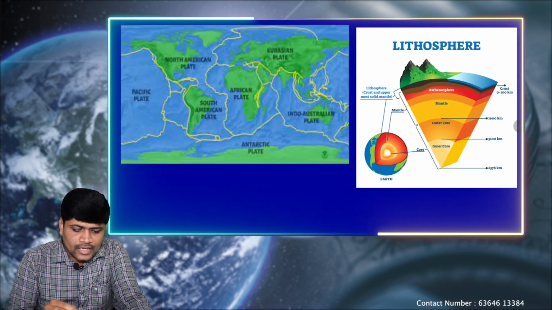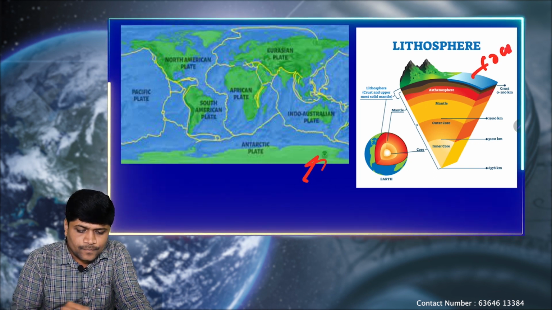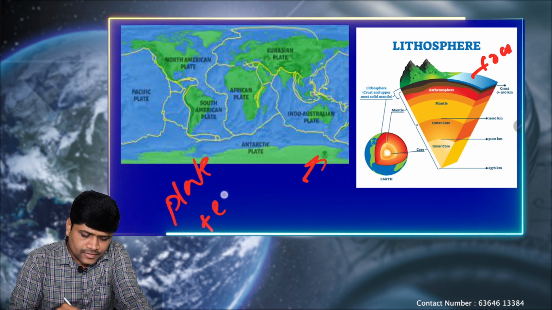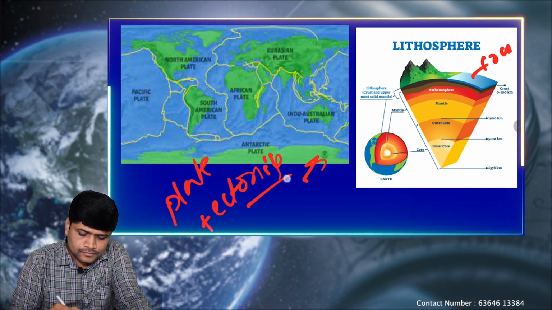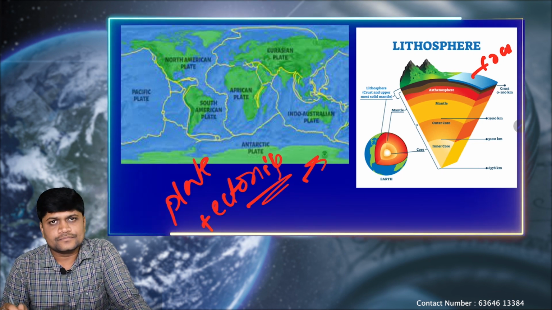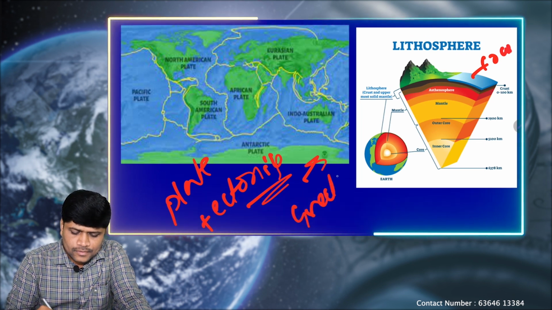Let's see the explanation. Here we know that the earth crust is made up of a good number of small pieces. These are called plate tectonics. What are plate tectonics? These are the building blocks of the earth crust. The word plate tectonic is derived from the Greek word for builder.